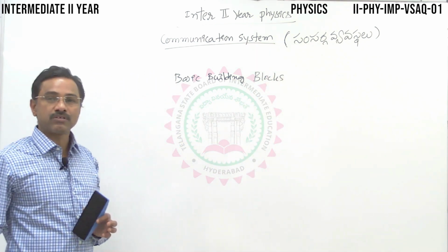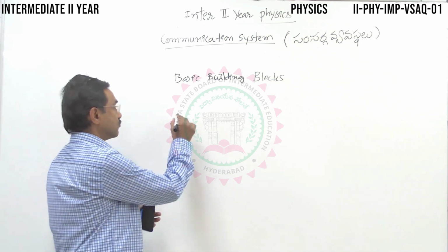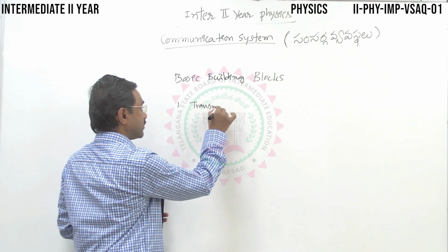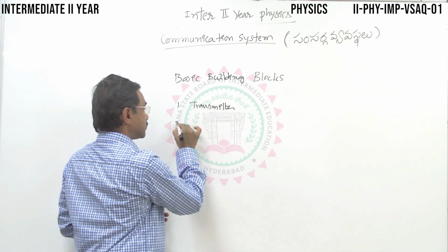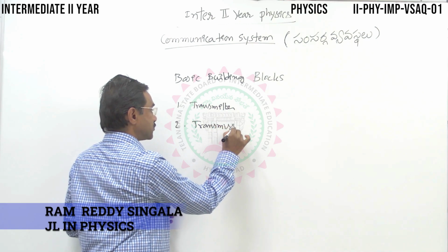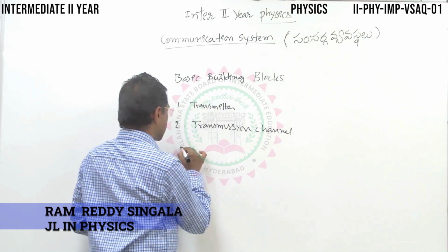This simple question you will get for 2 marks: what are the basic building blocks of a communication system? One, transmitter, and then transmission channel, then receiver.